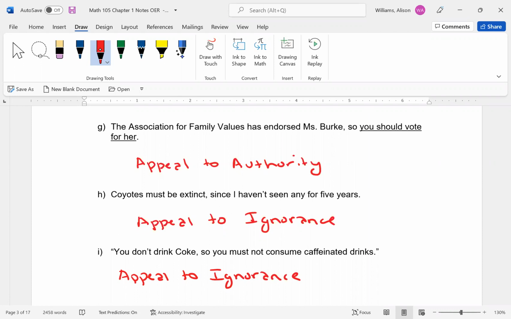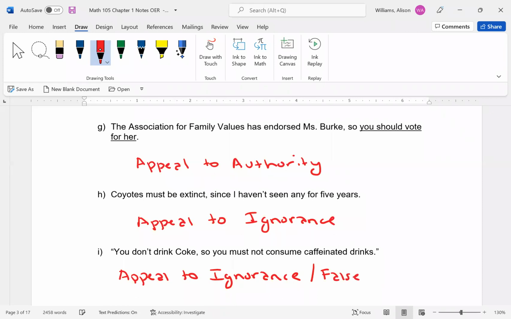But the other one is, you could possibly argue that this is false dilemma, meaning that there's only two options. Like, you're limiting the options of how caffeine gets consumed. So you could also possibly say this is a false dilemma.